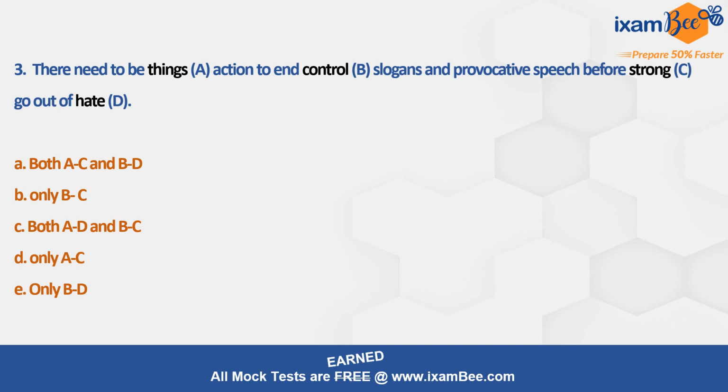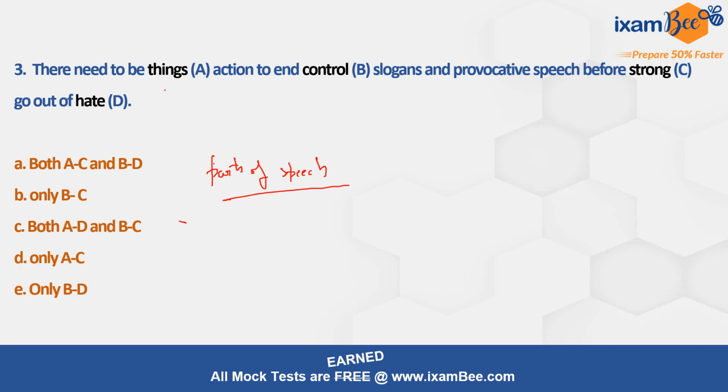See, there need to be things, action to end control slogans and provocative speech before strong go out of hate. Now this is a very easy question. बहुत ही आसान सा ये question है, ठीक है? Grammatically आप जब देखते हैं, see, one thing is this, जो बहुत ही एक first step होना चाहिए question को solve करते हुए, you solve the questions through parts of speech. You try to find कि कौन सा पार्ट ऑफ स्पीच, ठीक है, एक जगह पर लगना चाहिए, उसके हेल्प से आप फाइंड आउट कर देते हैं कि कौन सा वर्ड यहाँ पर फिट होना चाहिए।